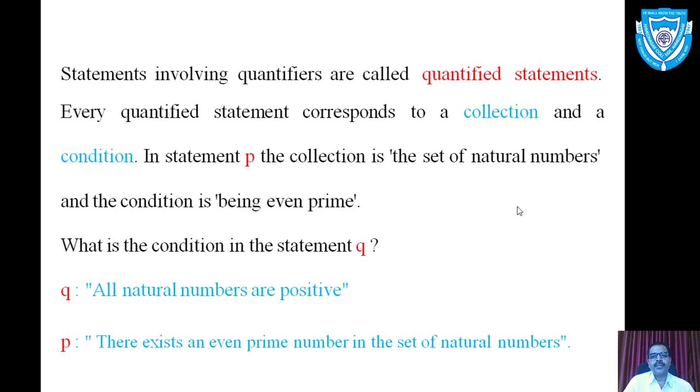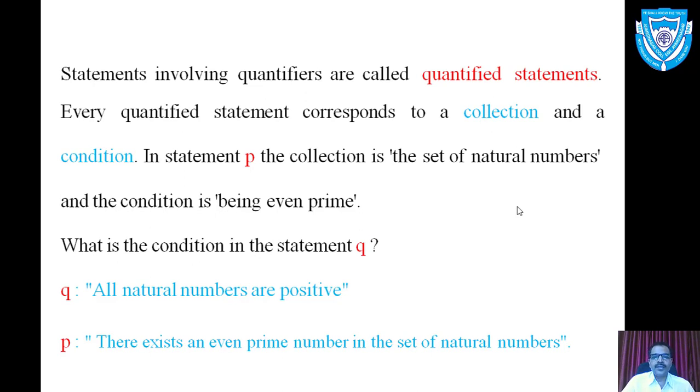Every quantified statement involves a collection and a condition. Here collection stands for the quantifier and the condition stands for an open sentence. In short, it is the combination of open sentence with quantifier. There are two types of the quantifiers we know, existential quantifier and universal quantifier.